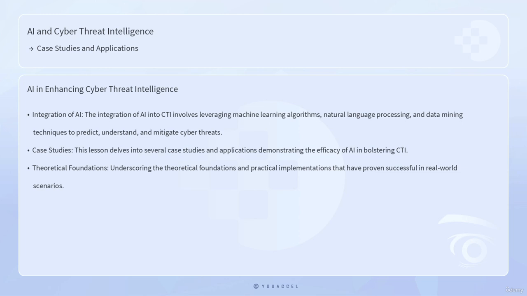This lesson delves into several case studies and applications, demonstrating the efficacy of AI in bolstering CTI, underscoring the theoretical foundations and practical implementations that have proven successful in real-world scenarios.